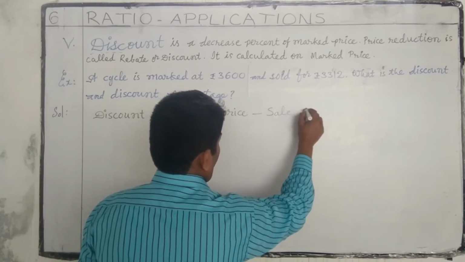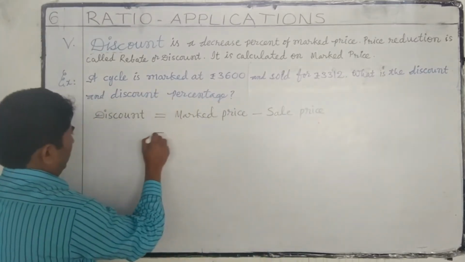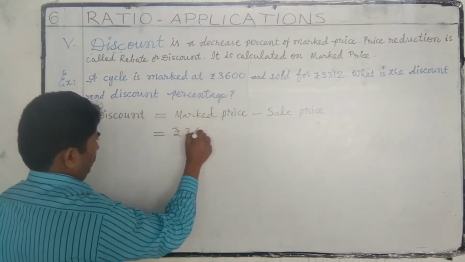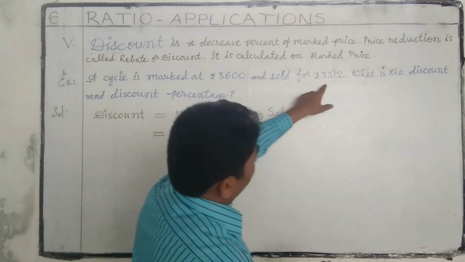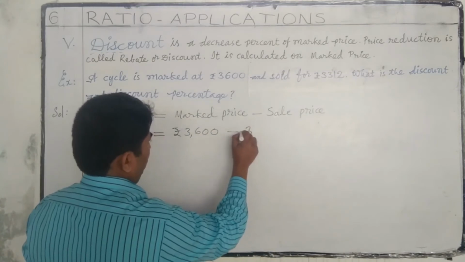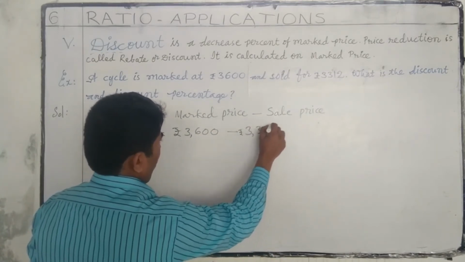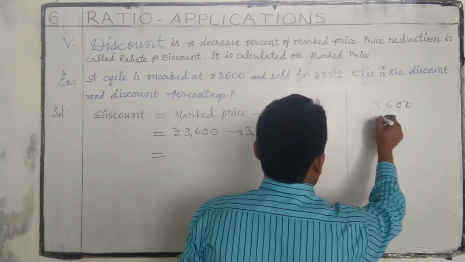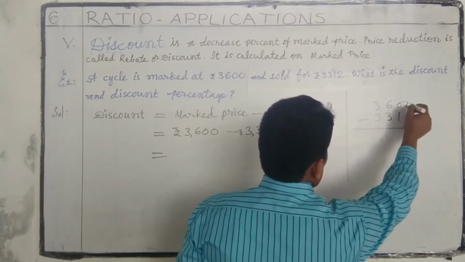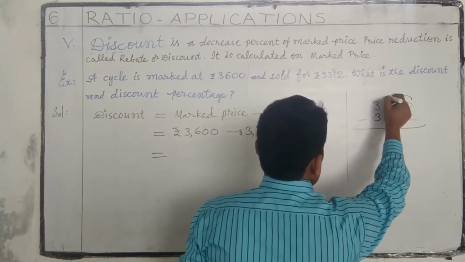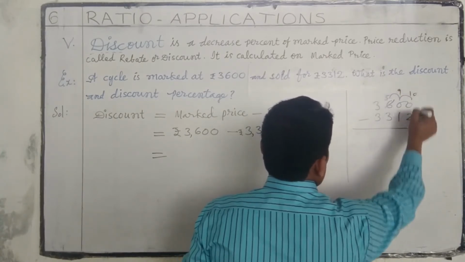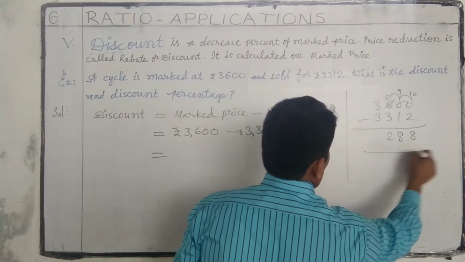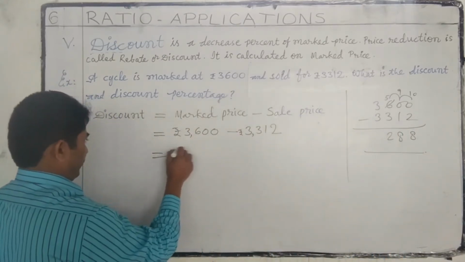Given market price 3,600 rupees minus selling price 3,312. 3,600 minus 3,312 is 288 rupees.